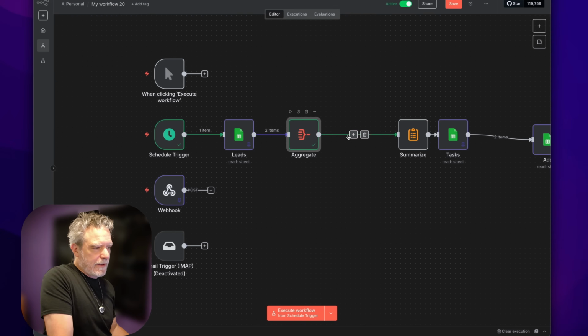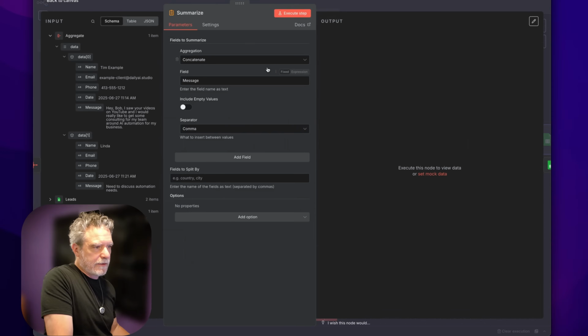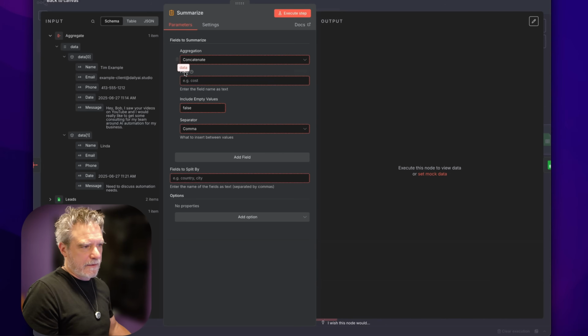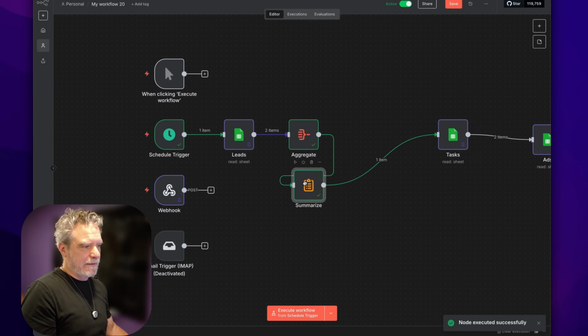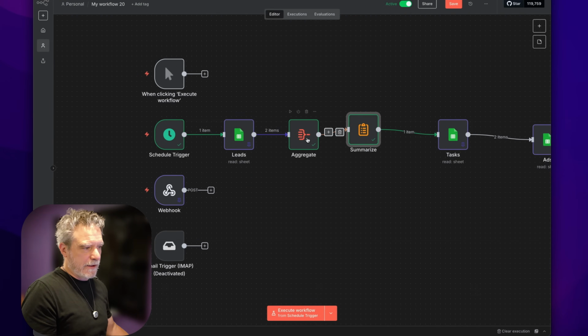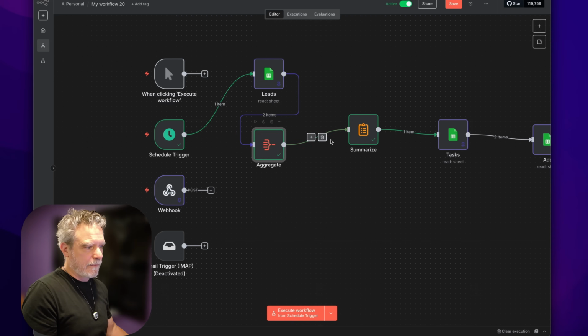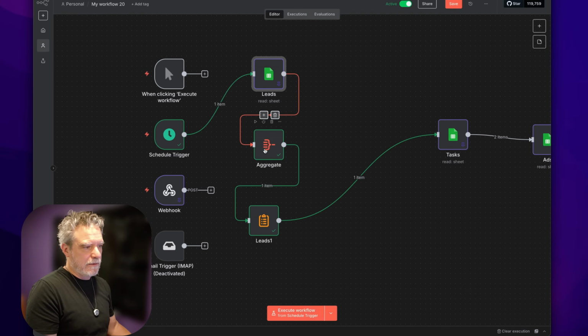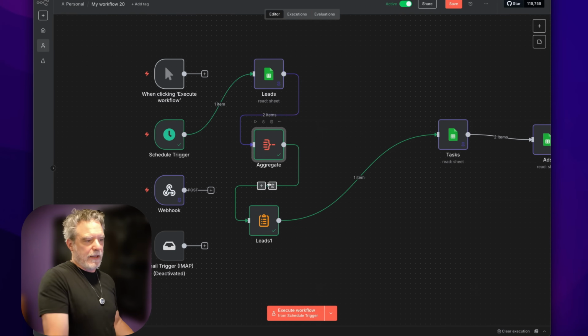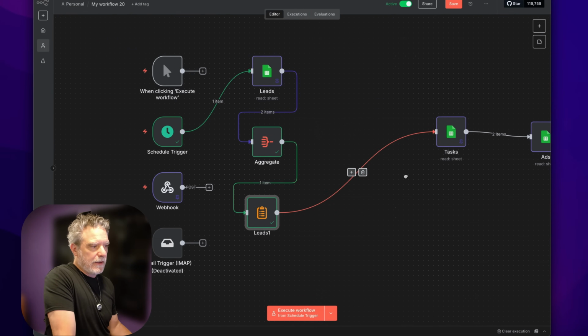So now I have some data there that I can summarize here by just saying I want, and so you can drag things. You can do this, okay? And I want data. So now I took those 2 rows and made them one. So I have this concatenated data that represents my leads, okay? This gets a little tricky, but you start to see these repeatable patterns. Getting data, aggregating it so you can group it together if you need to, in leads.